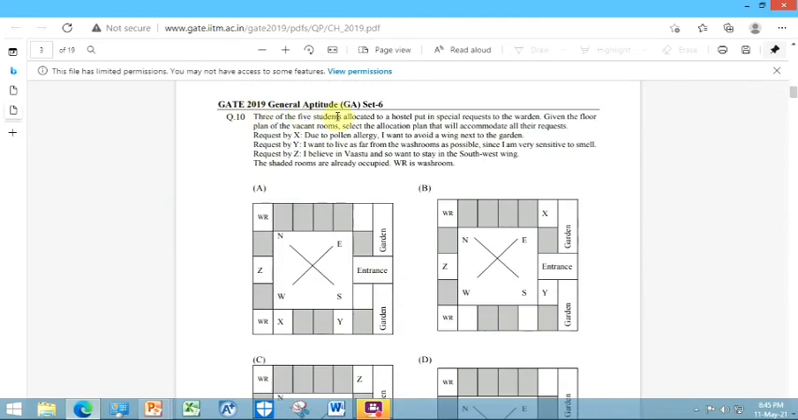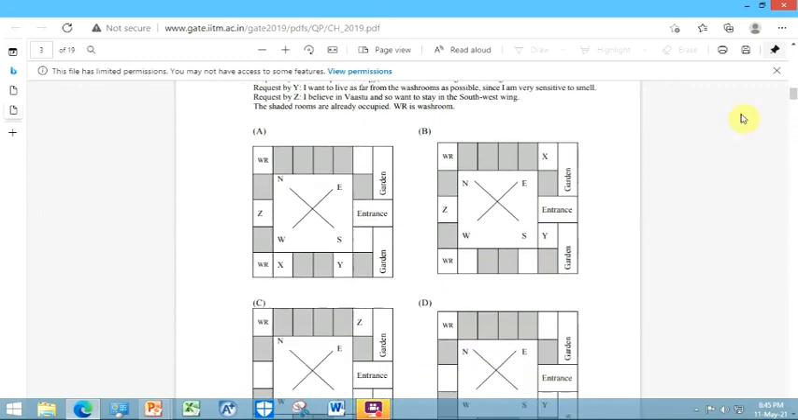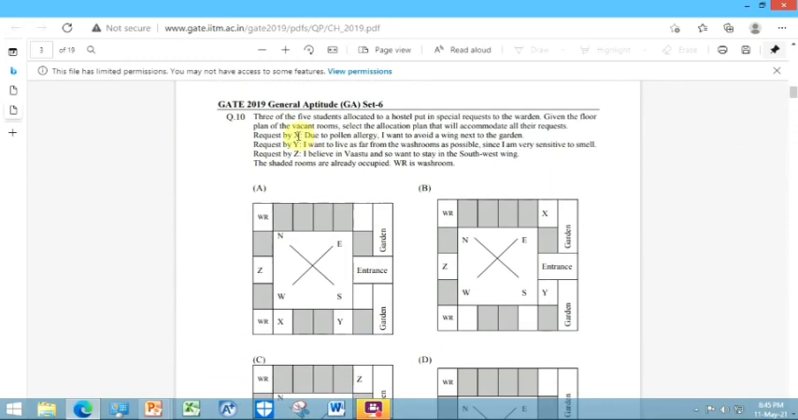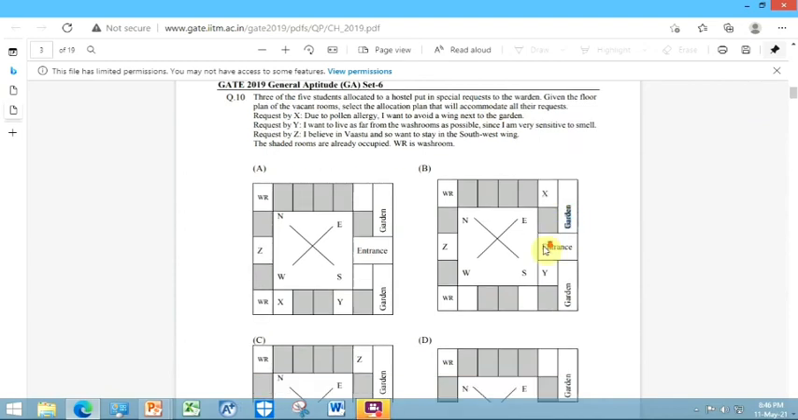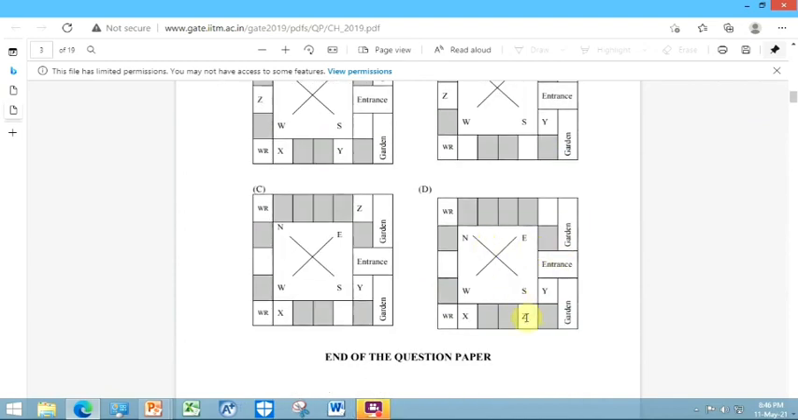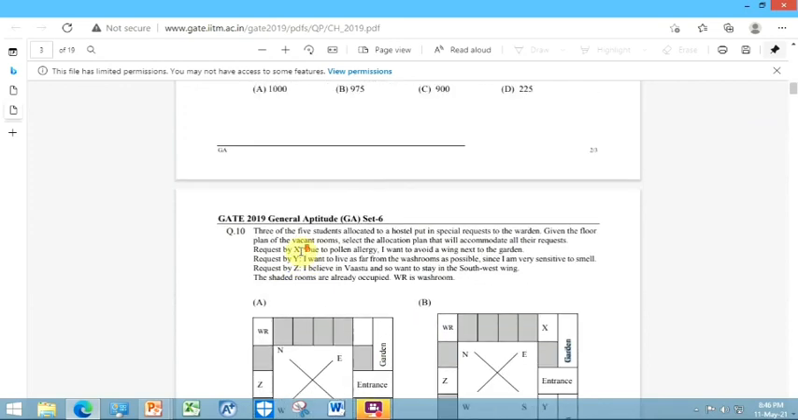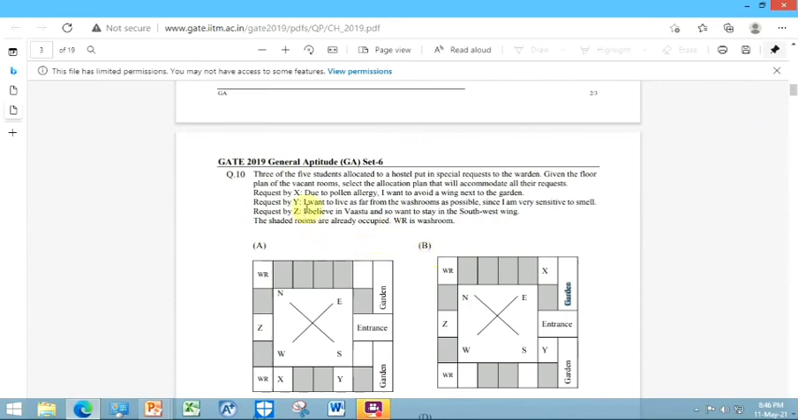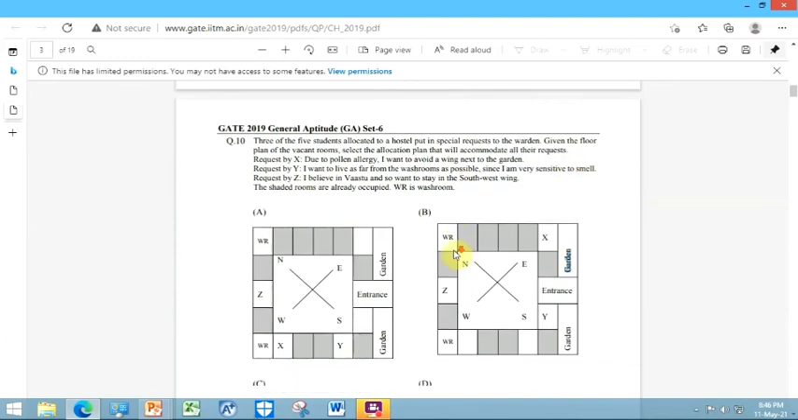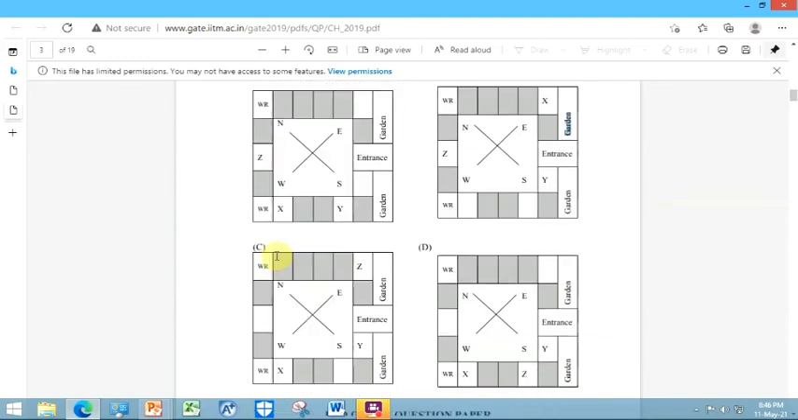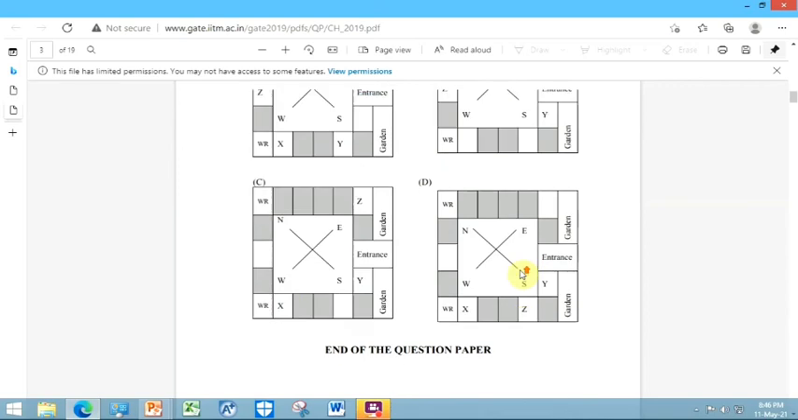Okay, 3 of 5 students are allocated hostel rooms. This is a pretty simple question. X requested, due to pollen allergy I want to avoid the wing next to the garden. So this option is cut. X is here, so this is valid. All others are valid. Option B is cut down. Y says, I want to live as far from the washroom as possible since I am very sensitive to smell. So Y should be kept away from washrooms.